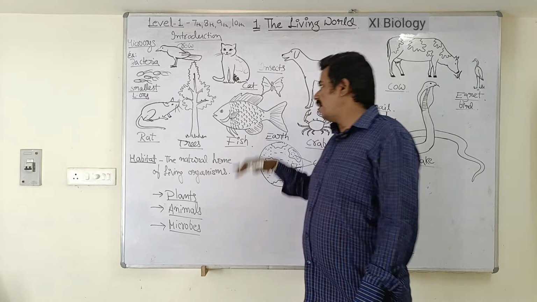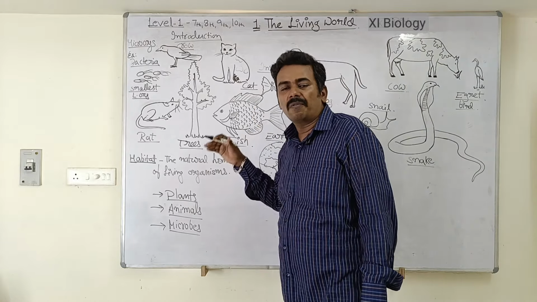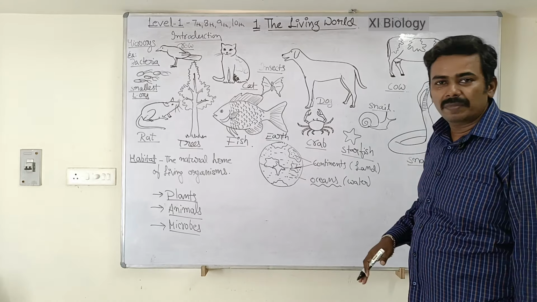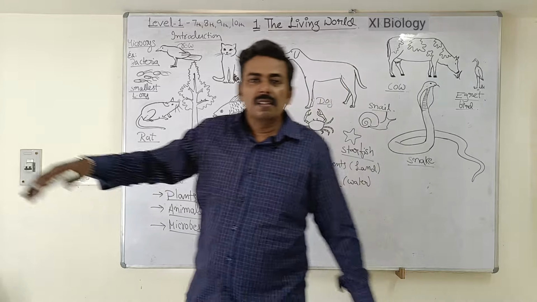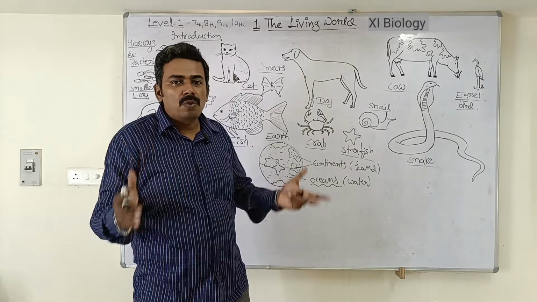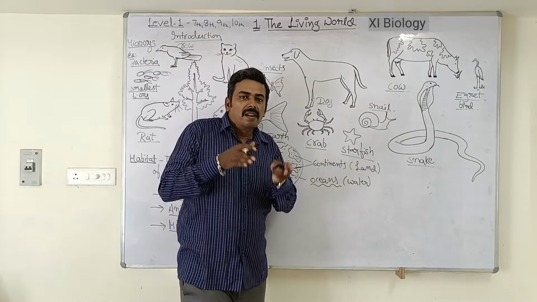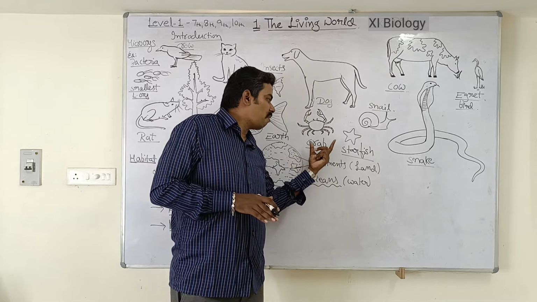For example, what is the habitat of fish? The fish is found in the ocean. Some fish are found in the pond. So the ocean and pond are the habitat of fish. Then what is the habitat for crab? The habitat for crab is the coastal line. Along the seashore, you have a number of stones and boulders. That is the habitat for the crab. The crabs can hide themselves in the crevices between the rocks in the seashore, right? So the seashore is the habitat for the crab.